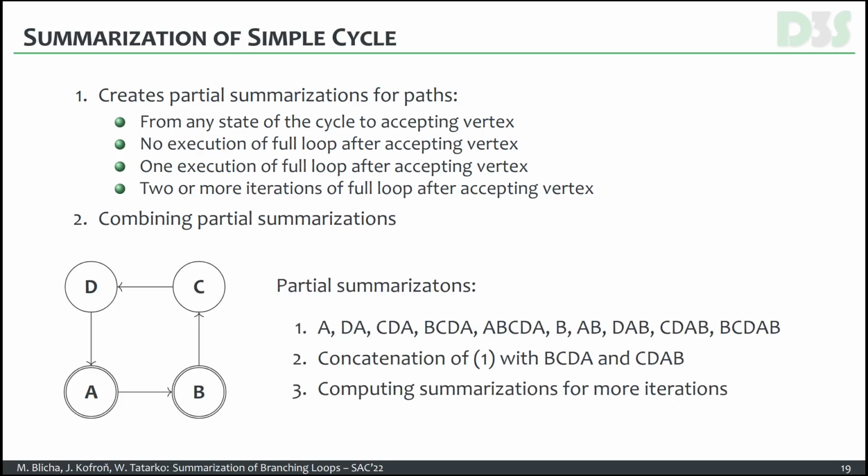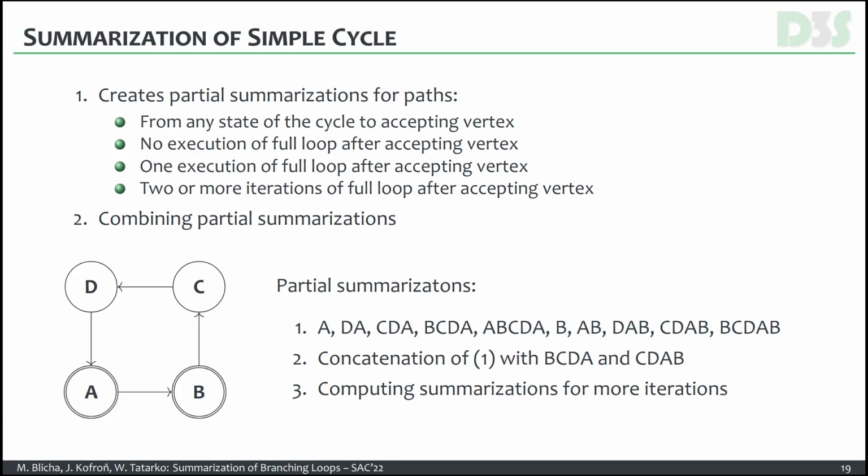Again, to illustrate it on an example, so assume our simple cycle with 2 accepting vertices A and B, and the partial summarizations, again, corresponding to the first step, correspond to those 5 sequences. So as you can see, all these sequences terminate at the A or B vertices, which are the accepting ones. Then the full loop, there are actually 2 full loops, depending again whether they terminate at the A or at the B vertex. BCDA and CDAB, and then we compute summarizations for more iterations.